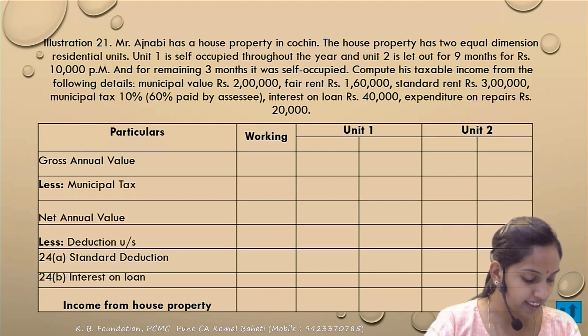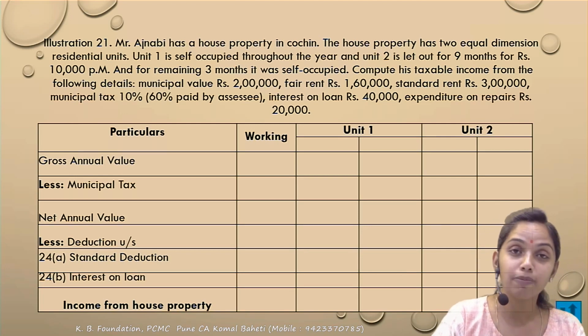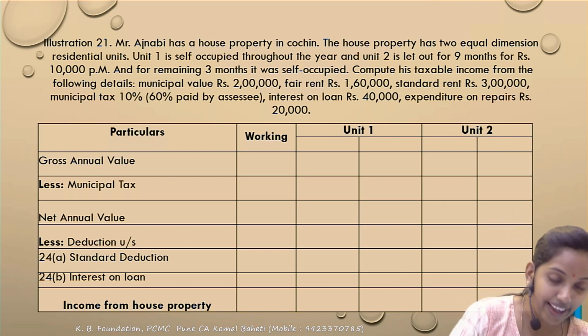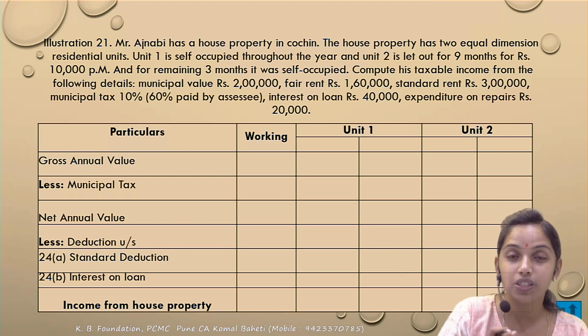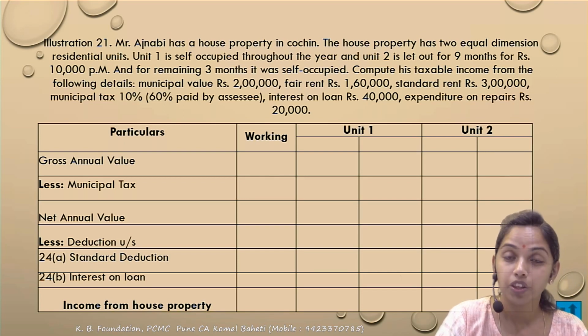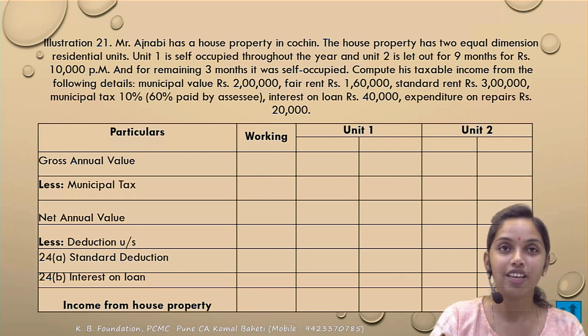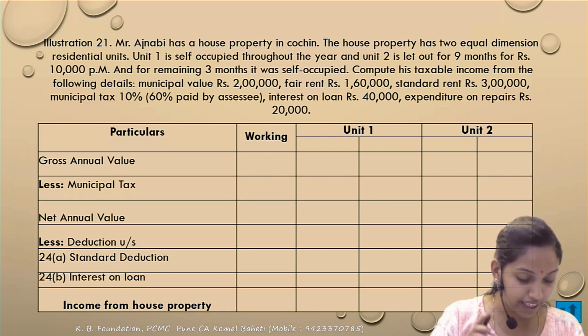Correct. So okay, it would be considered as a deemed let out. Compute the taxable income from the following details. This municipal value would be given for the whole property. Of this, the portion related to unit 1, which is self-occupied throughout the year, is not useful at all. Why? Because for the self-occupied property we take the net annual value as nil, so that won't be relevant for me.